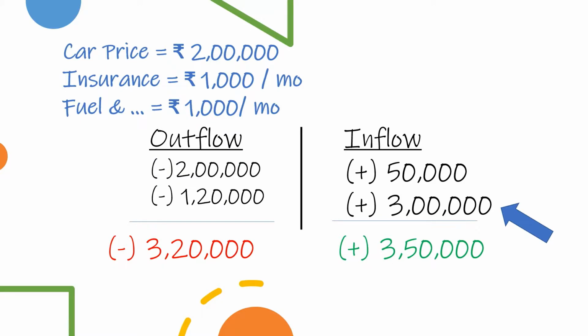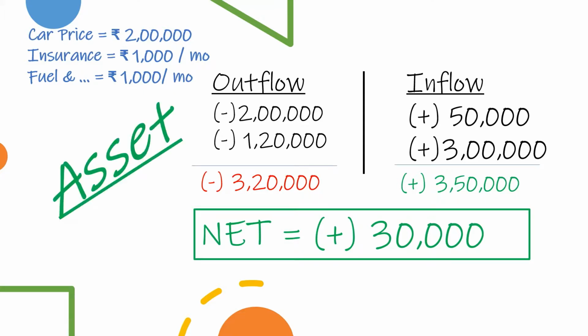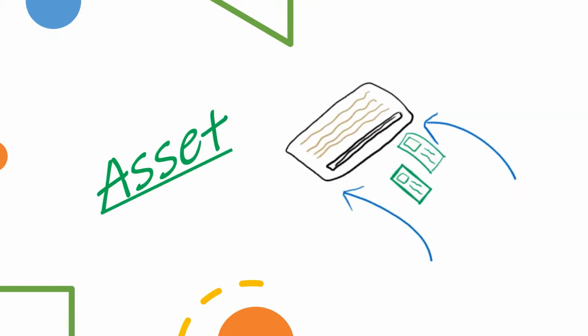In this case, over a 5-year period, Bharti actually makes money by owning the car. Her cash flow is a net positive 30,000 rupees. She spent a total of 3,20,000, same as in the last case, but made 3,50,000 during the 5-year period. In this case, Bharti's car is an asset for her. Think of an asset as a possession that would put money into the wallet as against a liability that would have taken money out of the wallet.